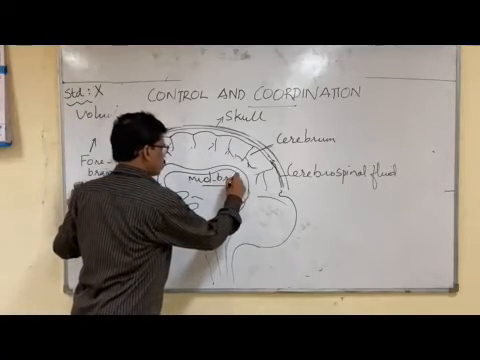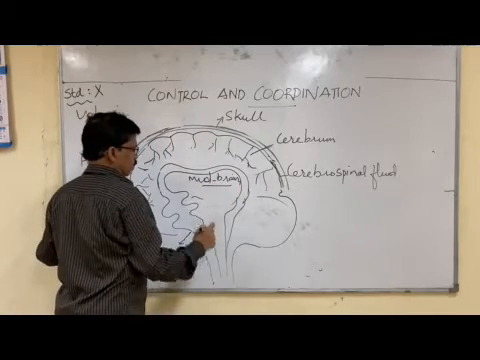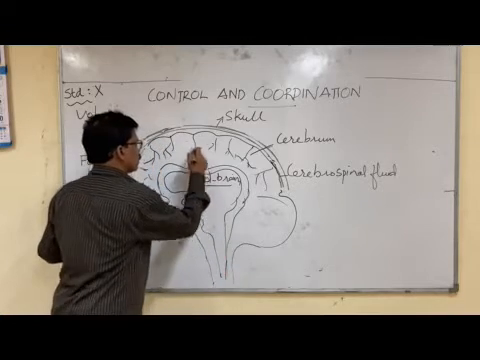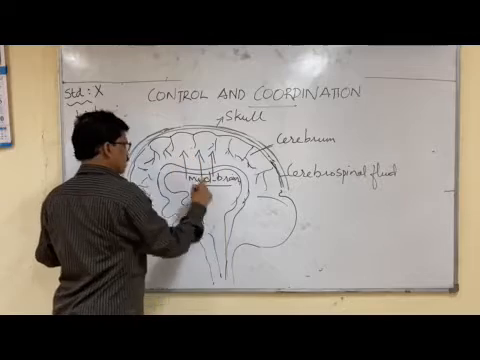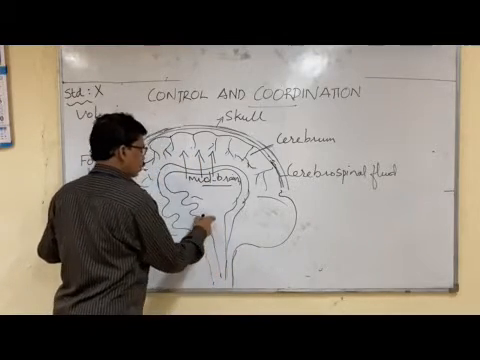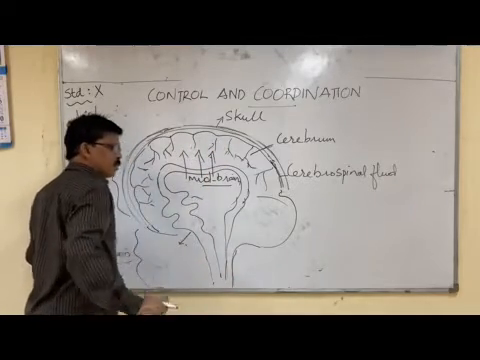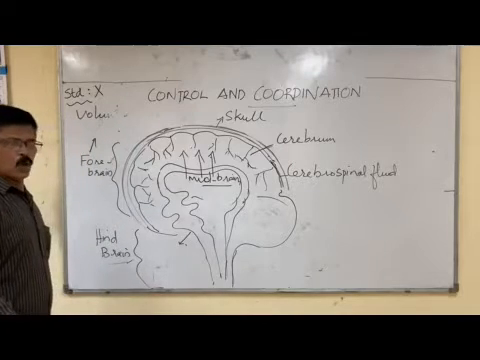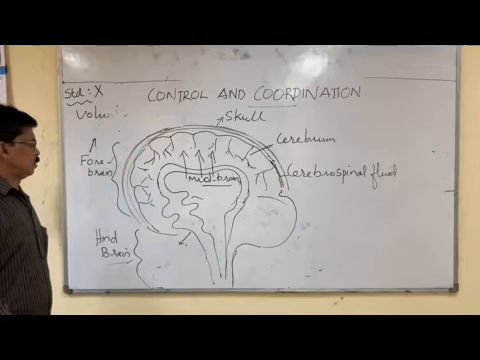Then particularly, what is the function of the midbrain? Midbrain acts as the relay center through which the impulses coming from the spinal cord reach the cerebrum. The impulses coming from different body parts through the spinal cord reach the cerebrum through the midbrain. So midbrain is called the relay center of impulses, particularly sensory impulses.